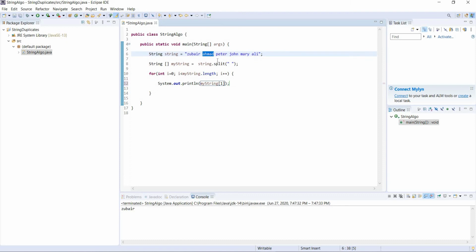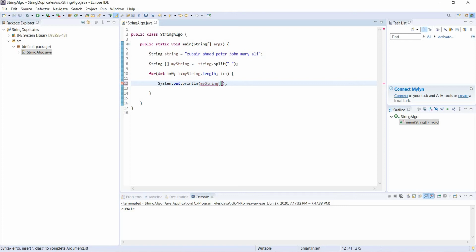The index of 1 is Ahmed, and it will go back over here and do I plus plus. This will become 2. Then it will check 2 is less than myString.length. Yes, it is still less. Then it will come back and write 2 over here, and it will print Peter, and it will go back, and then I plus plus, it will be 3, and it will check 3 is less than 6. Yes, it is less, and then it will come back and put 3 over here, and it will print John, and then it will be 4, and it will print Mary, and it will be 5.